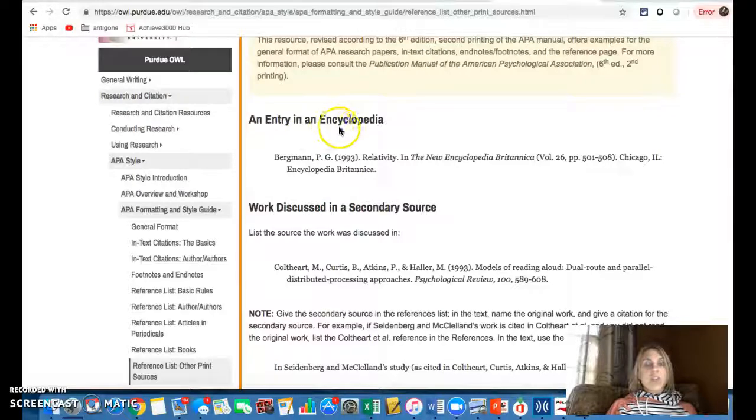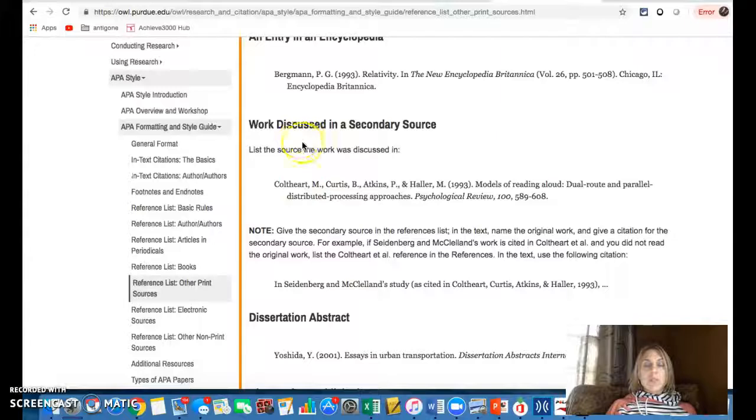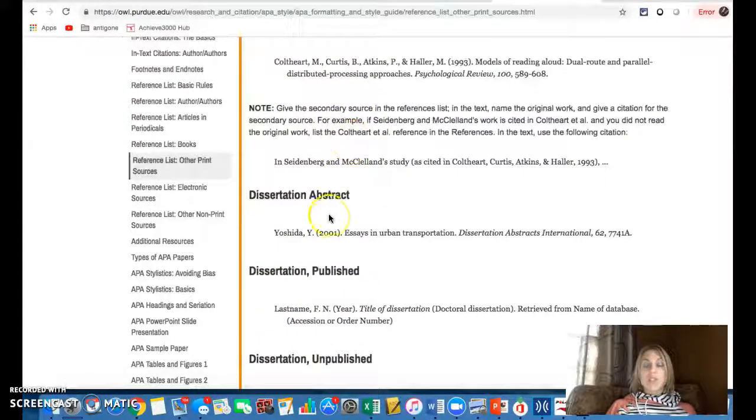Again, if I'm using something in an encyclopedia, this is what it should look like. If it's something that was discussed in a secondary source, or if it's a dissertation, those are things that I am going to be able to follow the formula with correct punctuation, commas, parentheses, periods, following correct capitalization rules. It gives me the options and the examples that I'm going to use for that.